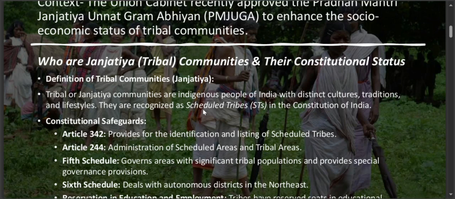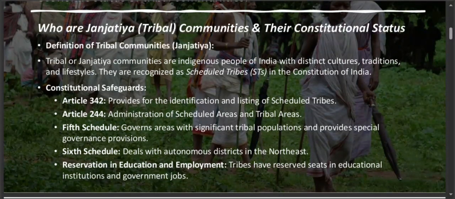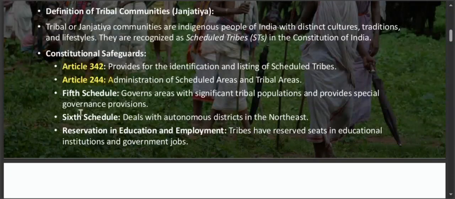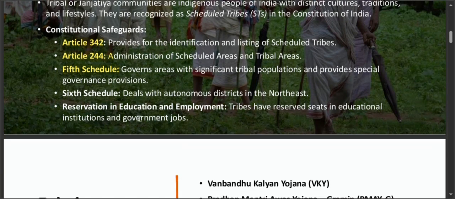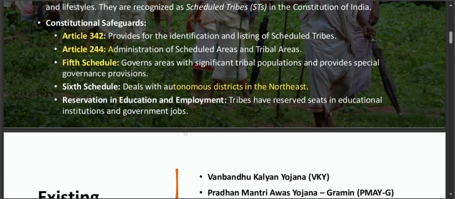When it comes to their constitutional safeguards, we have Article 342, which provides for identification and listing of scheduled tribes. Then we do have Article 244, which states the administration of scheduled areas and tribal areas. Then we do have the 5th schedule of the constitution, which governs areas with significant tribal populations and provides special governance provisions. Then the 6th schedule of the constitution deals with autonomous districts in the northeastern region,